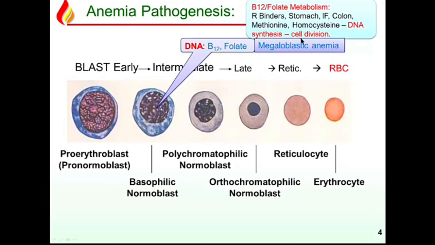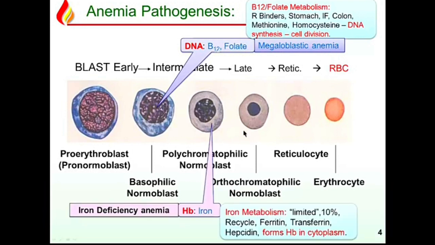synthesis and cell division. Deficiency of that causes megaloblastic anemia, okay, and the more common clinically, the iron deficiency anemia, which is necessary for the hemoglobin production in the cytoplasm. So DNA for the nucleus, hemoglobin for the cytoplasm. So for the hemoglobin, read the iron metabolism.